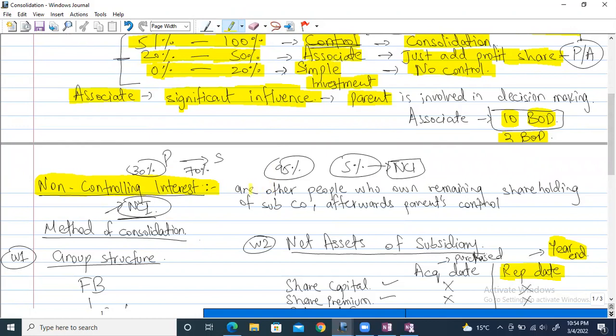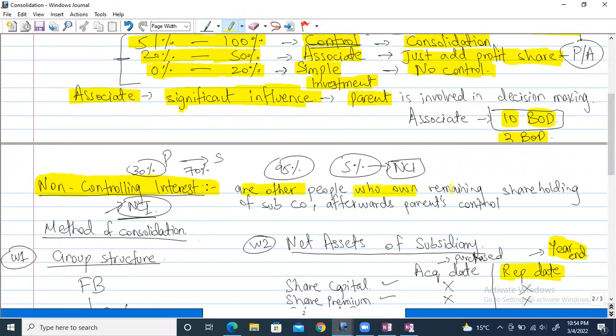Now, reading the definition: these are other people who own the remaining shareholding of the subsidiary company after the parent's control. So after the parent control, any ownership remaining is called the non-controlling interest. Sorry, the rest, so they are the associates and simple investors, right?